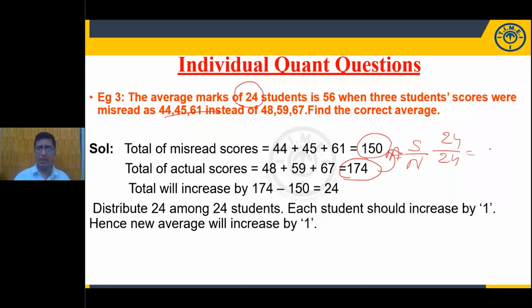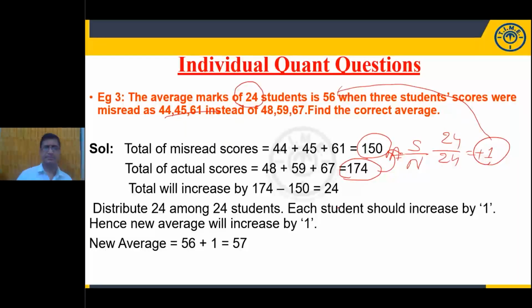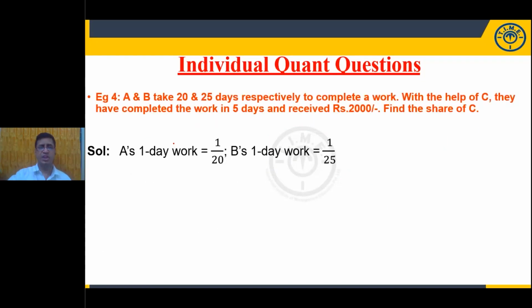Now what is the average? It means the average increases by 1. When the average increases by 1, 56 plus 1 is 57. So it is just a change in the value. Now 150 was recorded instead of 174, so the value differs by 24. Adjust this value upon all the 24 students, it will give one increase. 56 plus 1 is equal to 57. So that is the change in the average.